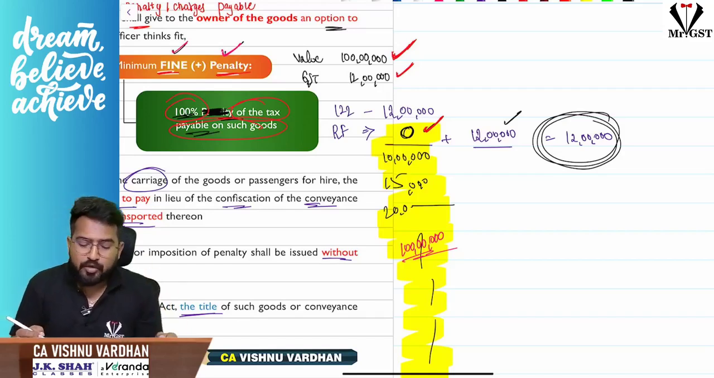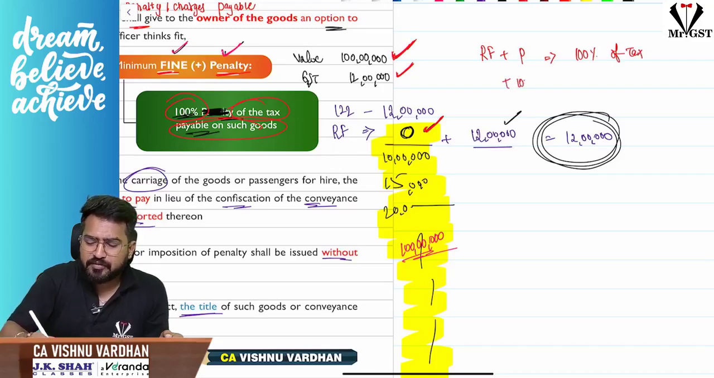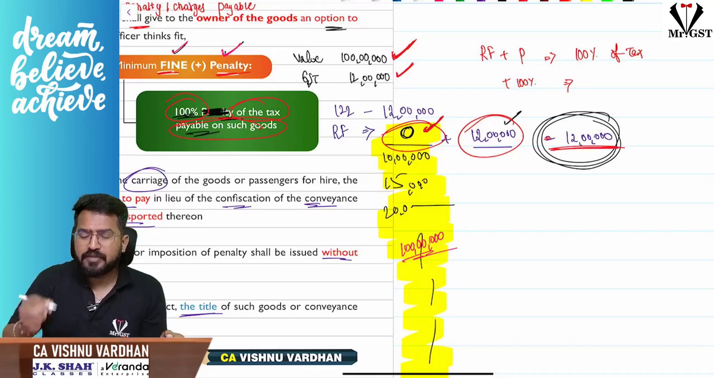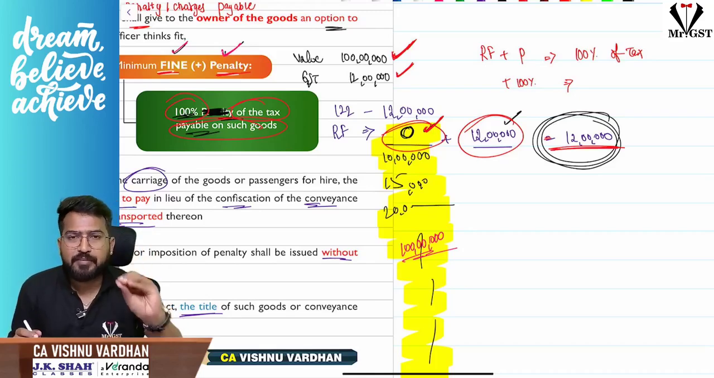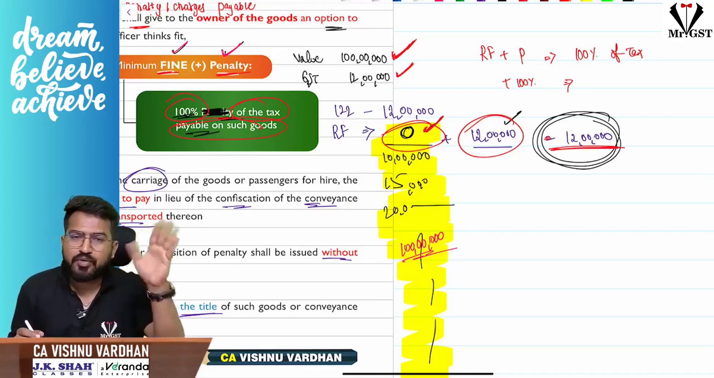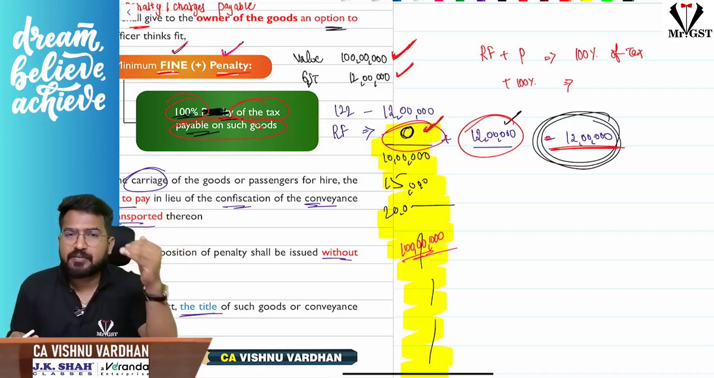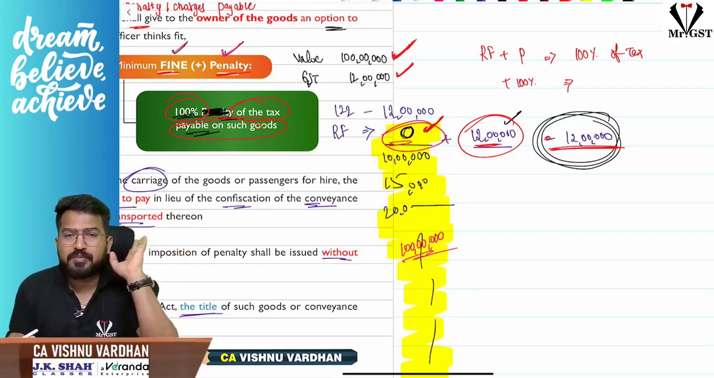And what can the minimum fine be? Sir, redemption fine plus penalty put together should be at least 100% of tax. Penalty is already 100% of tax, which we take under section 122, so that is 12 lakhs, and redemption fine put together should be 100% of the tax involved. Simply remember, practically redemption fine can go from 0 to 100% of the full market value of the goods other than taxes. There is a minimum that redemption fine and penalty put together, at least you should pay 100% of tax.